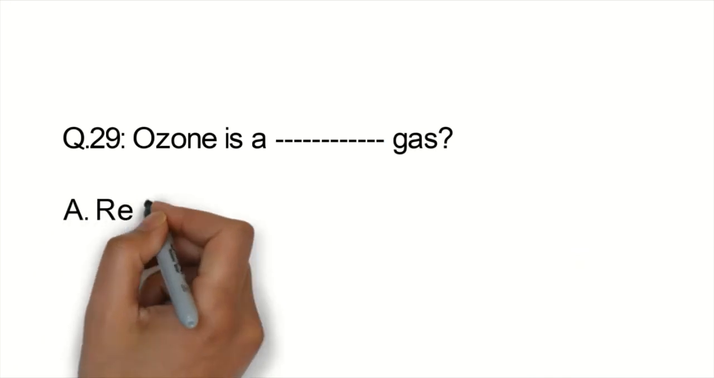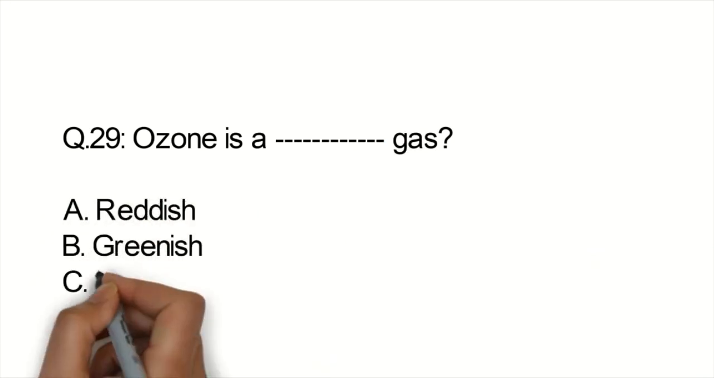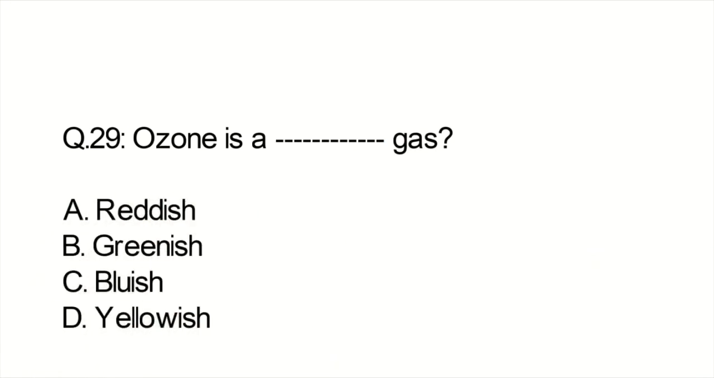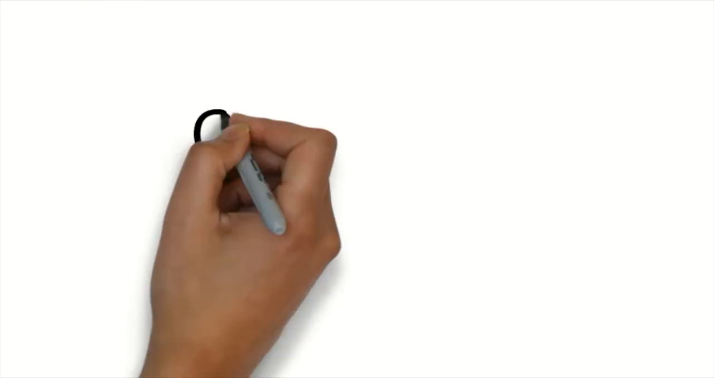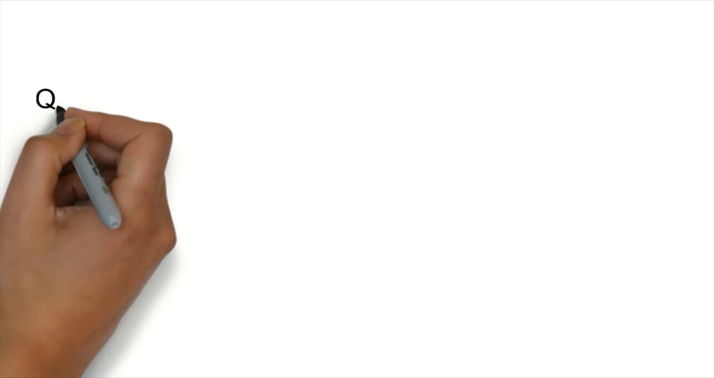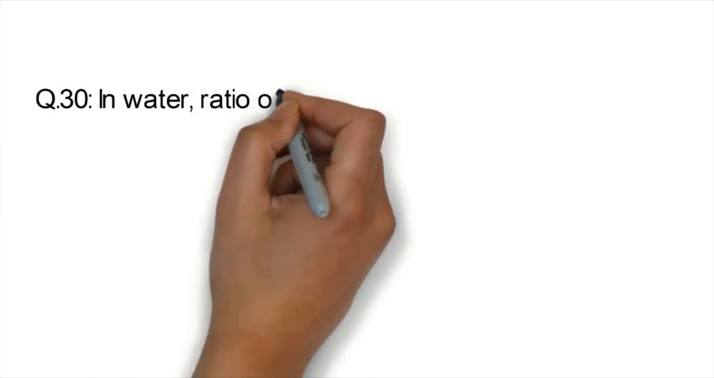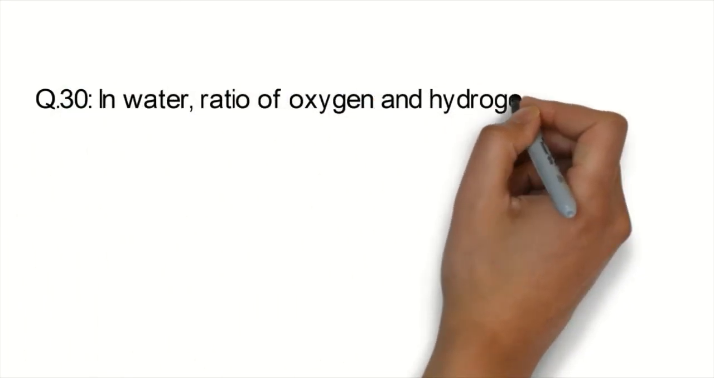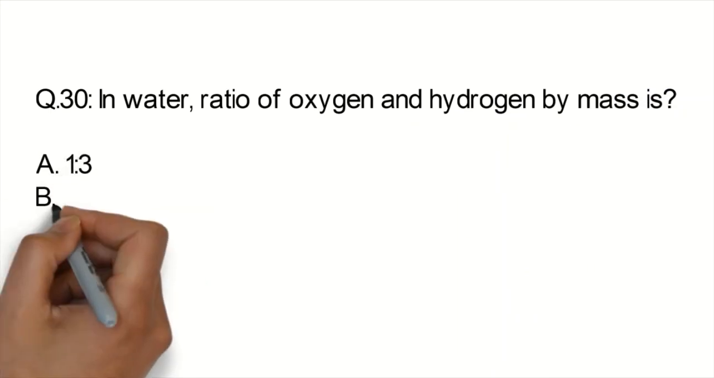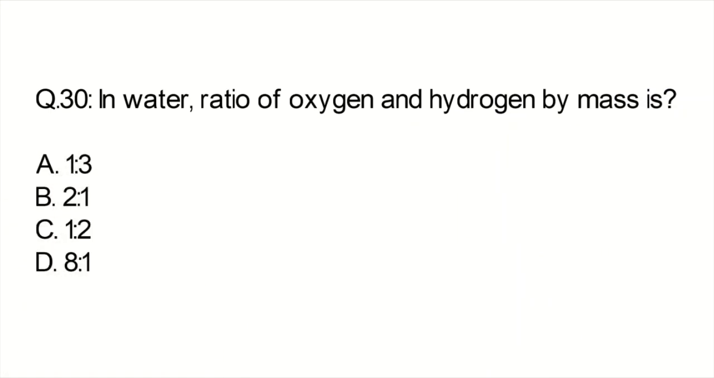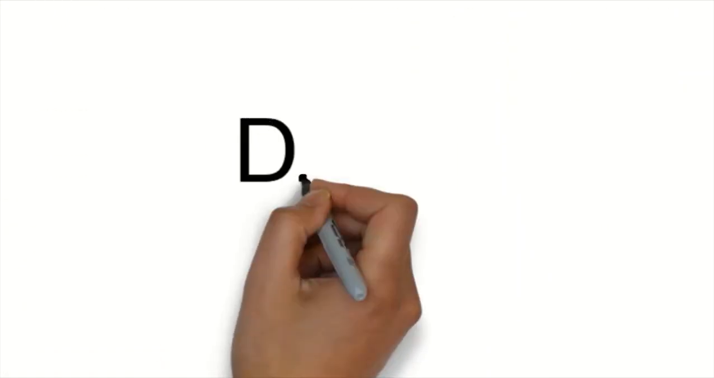Question number 29. Ozone is a dash gas, reddish, greenish, bluish, or yellowish, and the correct one is option C, bluish. Question number 30. In water, the ratio of oxygen and hydrogen by mass is 1:3, 2:1, 1:2, 8:1. Correct option is D, 8:1.